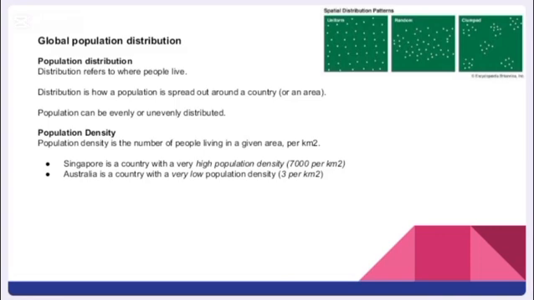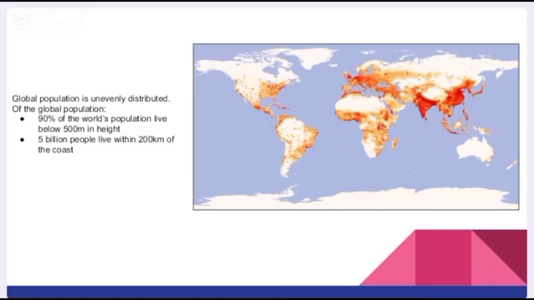Singapore is a country with a very high population density. Australia is a country with a very low population density. Global population is unevenly distributed. 90% of the world's population live below 500 meters in height. 5 billion people live within 200 kilometers of the coast.